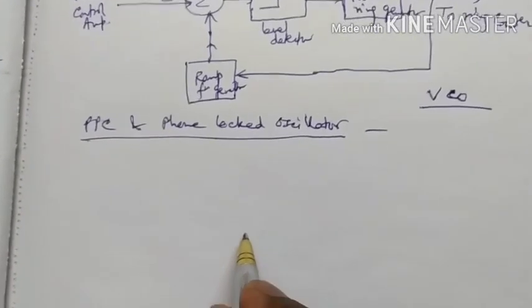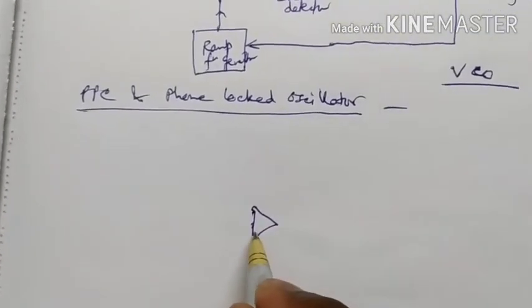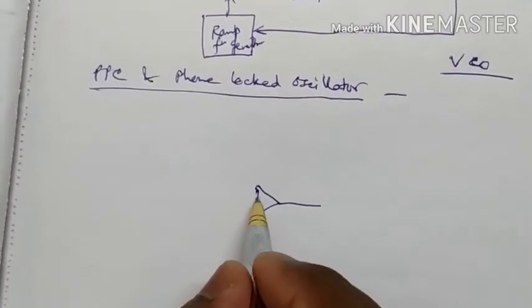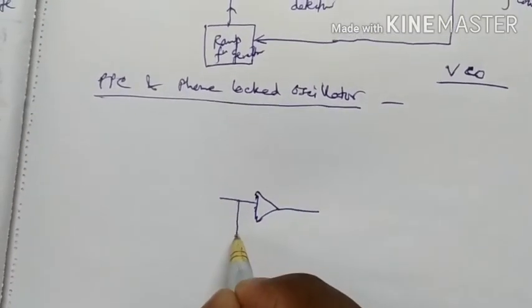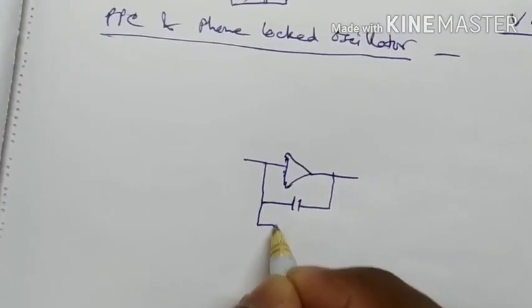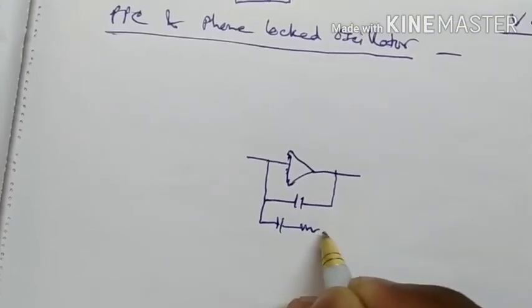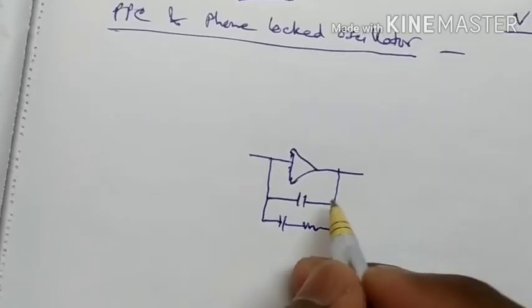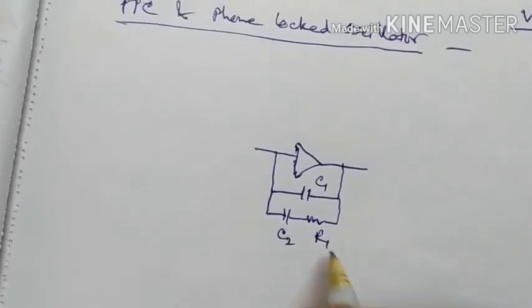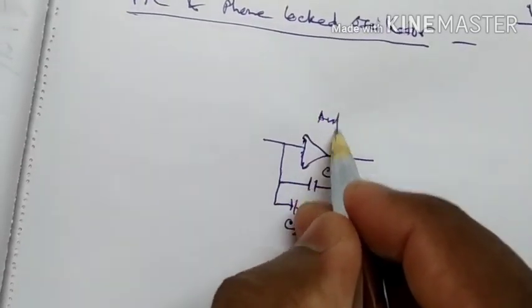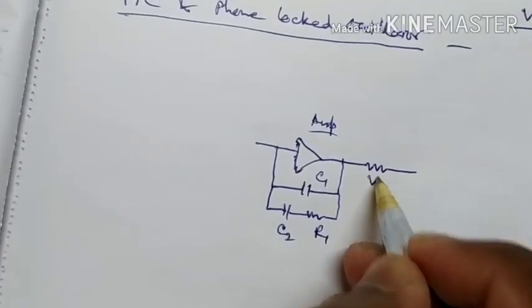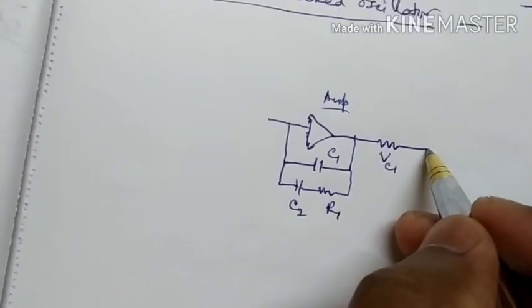So that will be the amplifier. This is C1, C2, R1. That is the amplifier, connected to an input voltage.